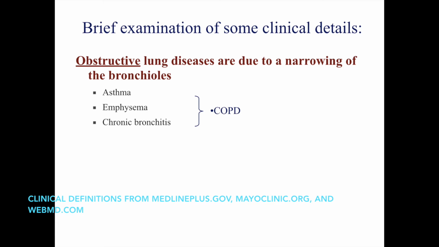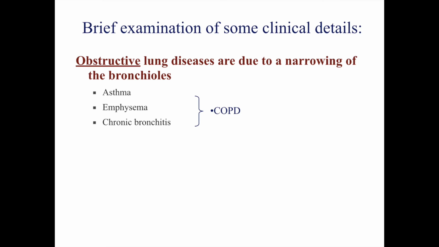Let's briefly examine some clinical details. Obstructive lung diseases are due to inflammation which restricts breathing. Some examples of this type of disease are asthma, which is a condition where the inflammation occurs in the airways of a person, and those airways produce extra mucus, which obstruct the person's ability to breathe. Asthma can be minor or it can cause major attacks depending on the severity.